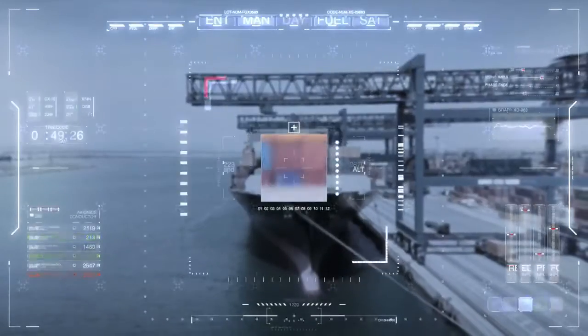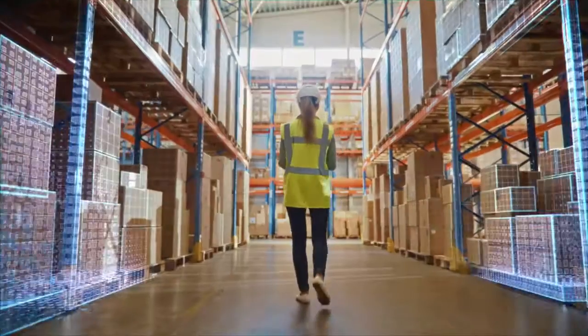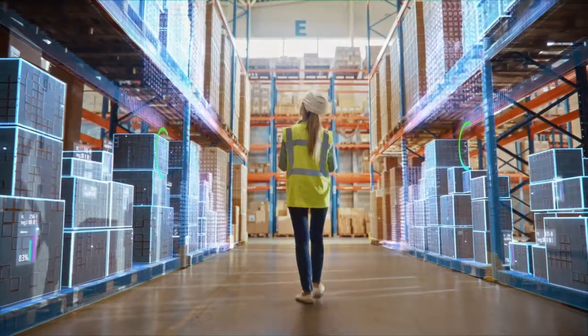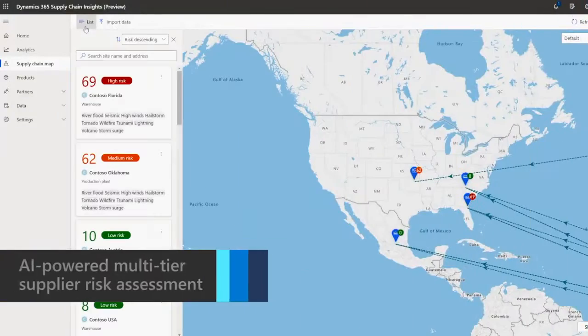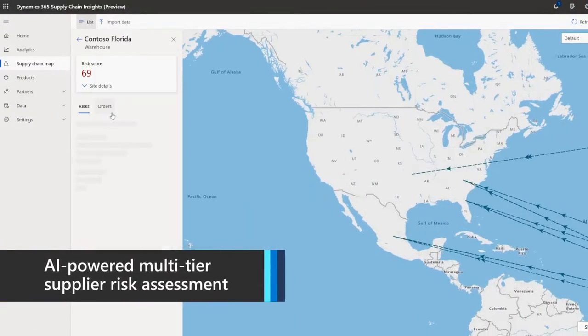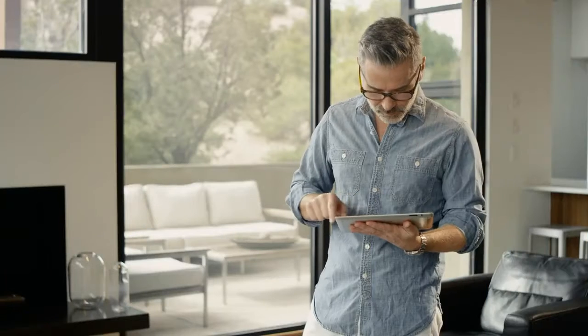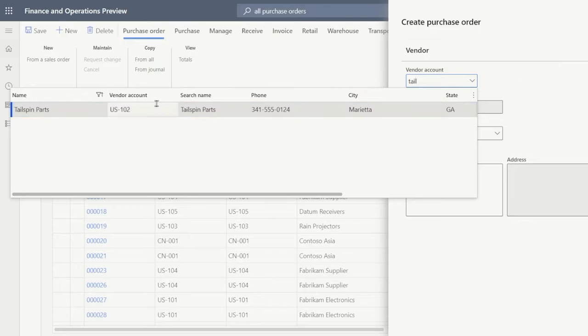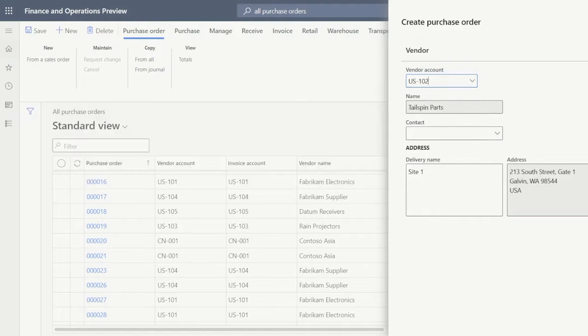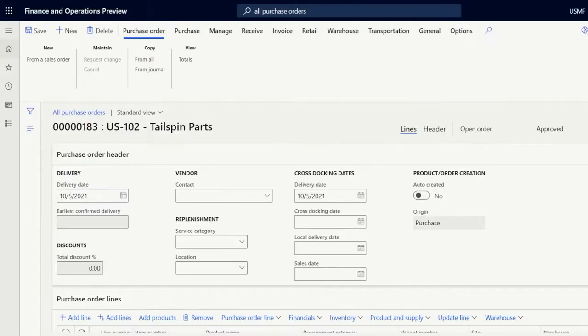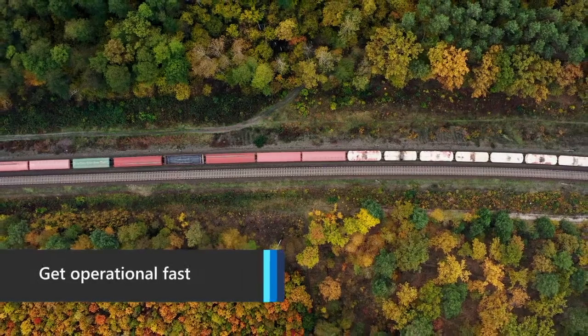With that data, he makes contingency plans to automate risk response. Alex can also assess supplier risk with AI-powered news parsing of real-world events. When a second-tier supplier unexpectedly closes, Alex is informed and can quickly identify an alternate supplier so that supply chain disruption is minimized. Getting started is easy.